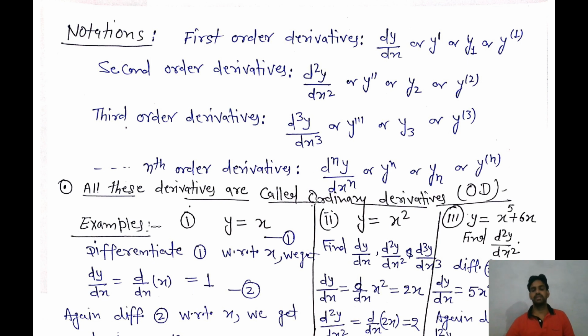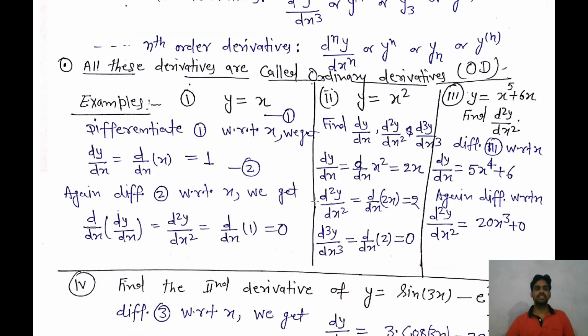We are taking the dependent variable y, which depends on a single independent variable x. For example, we can take some examples based on the ordinary derivative. Suppose I take y is equal to x. So here y is the dependent variable and x is the independent variable.